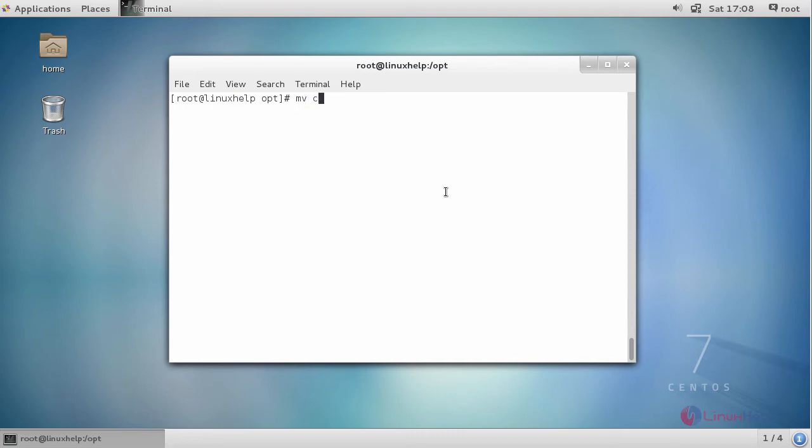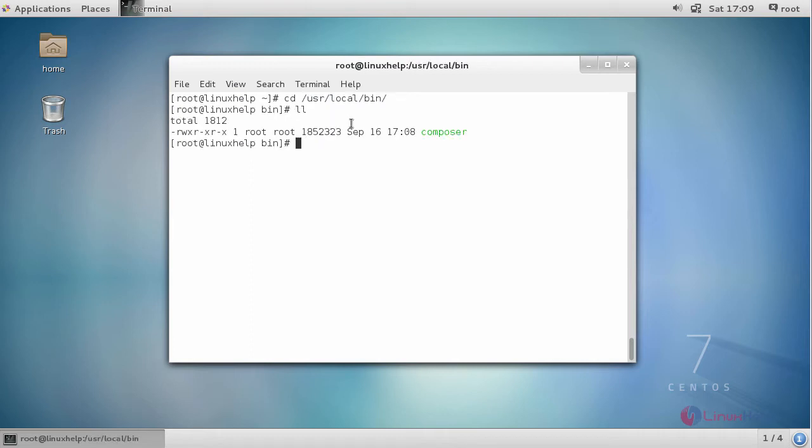Next, move this composer to a location, /usr/local/bin. Next, move to that particular path. You can see Composer is available in it.